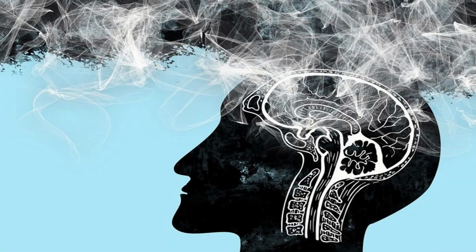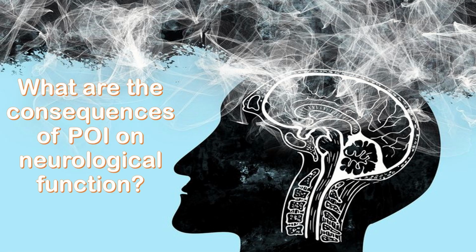What are the consequences of POI on neurological function? The possible detrimental effect on cognition should be discussed when planning hysterectomy and/or oophorectomy under the age of 50 years, especially for prophylactic reasons.